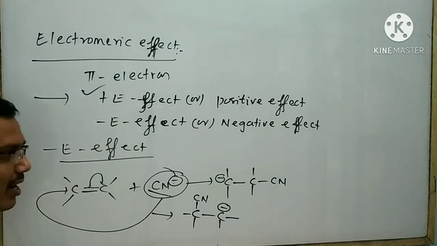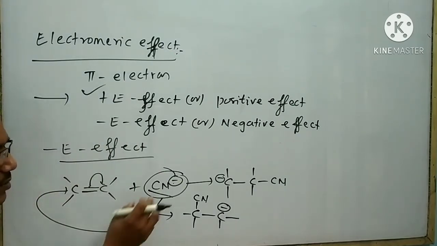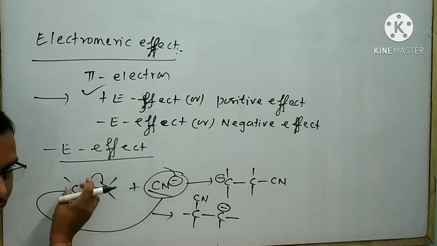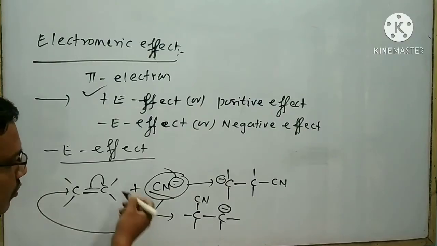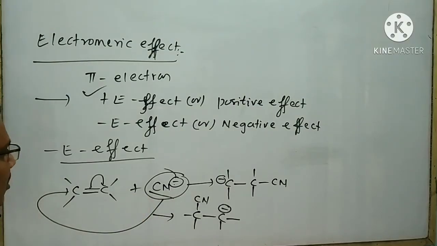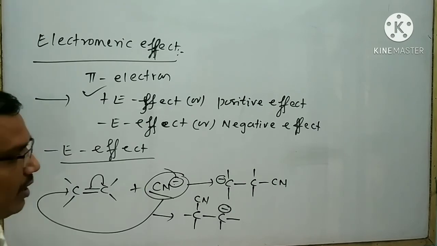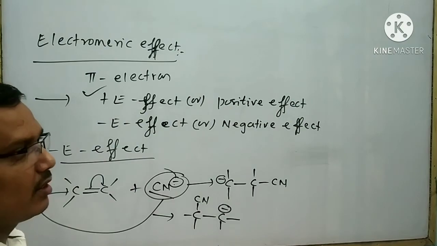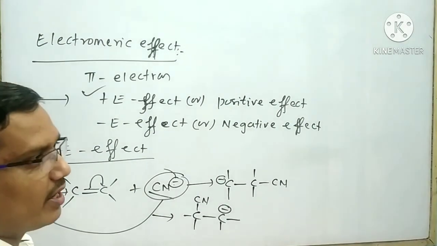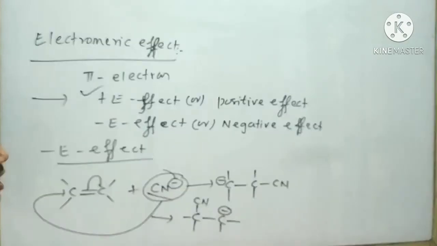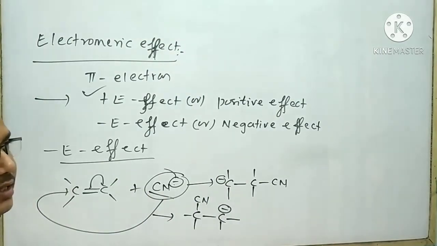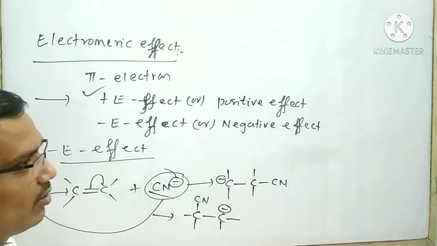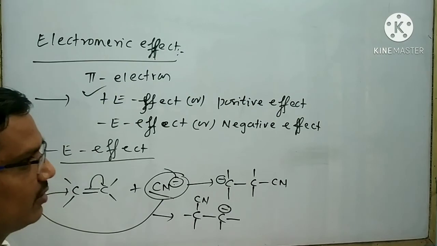In this case, what will happen? There is flow of electron from the attacking reagent to the compound. So this type of effect is called the minus E effect. I can conclude the definition of the minus E effect like this: when the transfer of electron takes place away from the attacking reagent, then it is called the minus E effect.